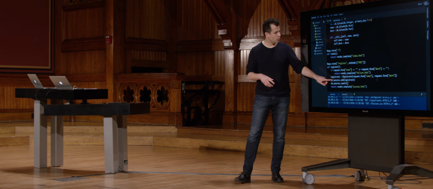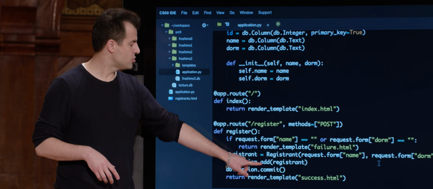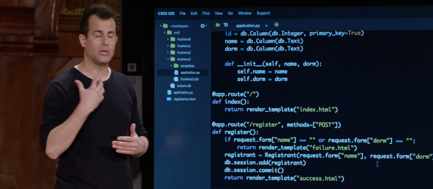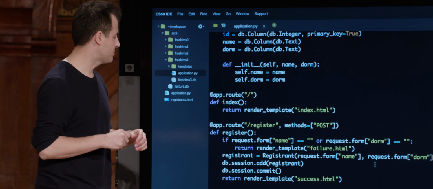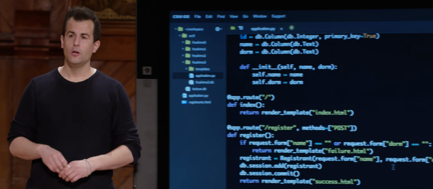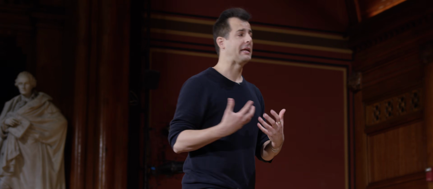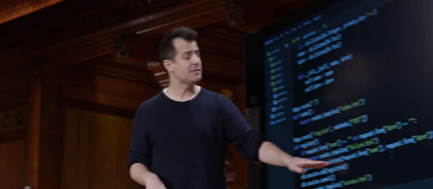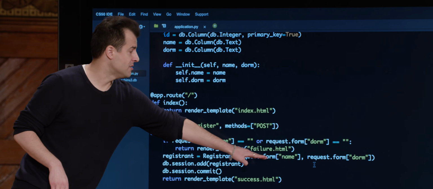And now notice what we can do here, db.session.add. So this adds to my database session, so to speak, another feature you get from this particular library. We're going to add that registrant. And then wonderfully, we're going to commit that registrant. In other words, we have created a variable in memory, specifically called registrant, whose data type is Registrant, capital R. And that's simply a class inside of which is name and dorm.